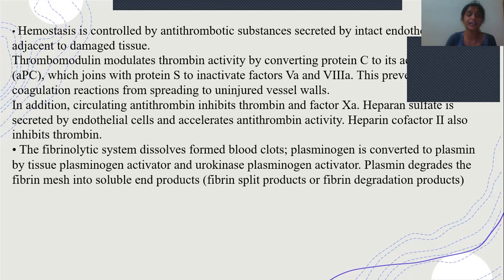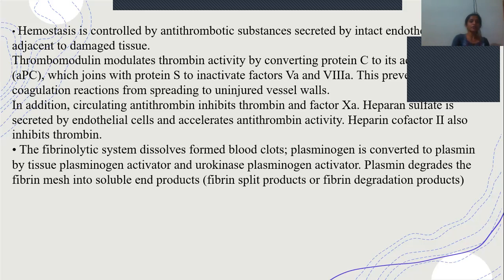But in the case of VTE, the antithrombotic substances are suppressed, so the antithrombotic action does not take place. The clotting process continues for a longer duration, leading to the formation of thrombus.